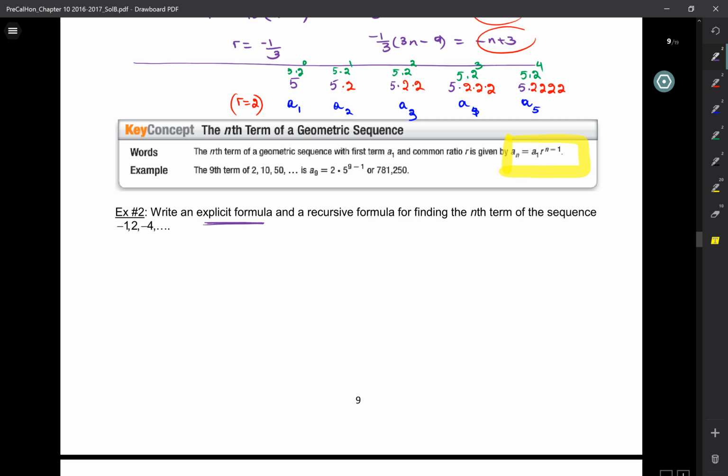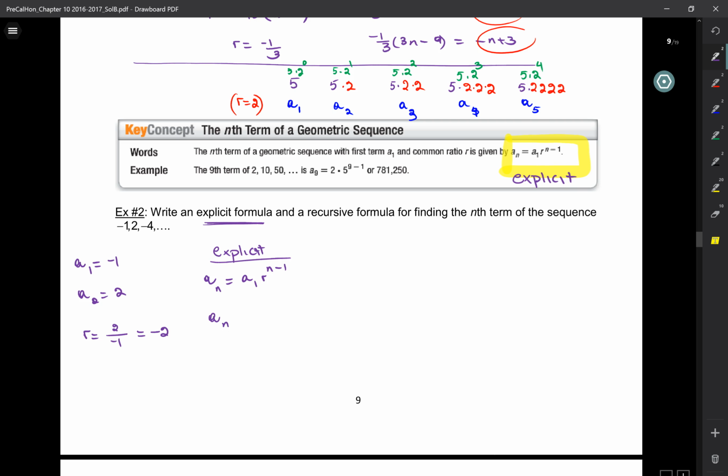Okay, this is the formula. This is how we get the explicit formula. Okay, so now, what's A1 here? Negative 1, and A2 is 2. What I want is R, so that's negative 2. So the explicit formula is AN is A1 R to the power of n minus 1.